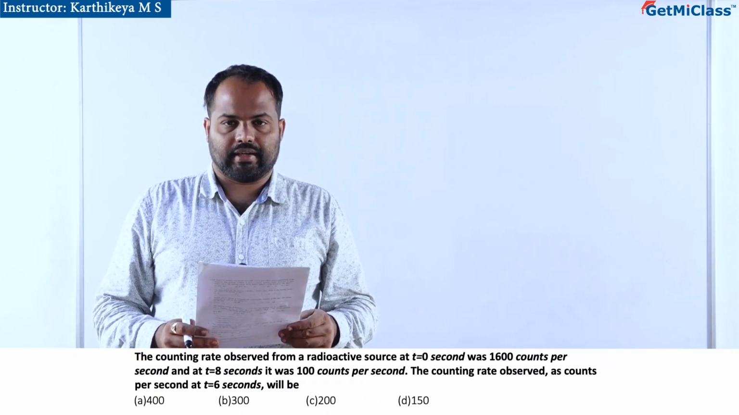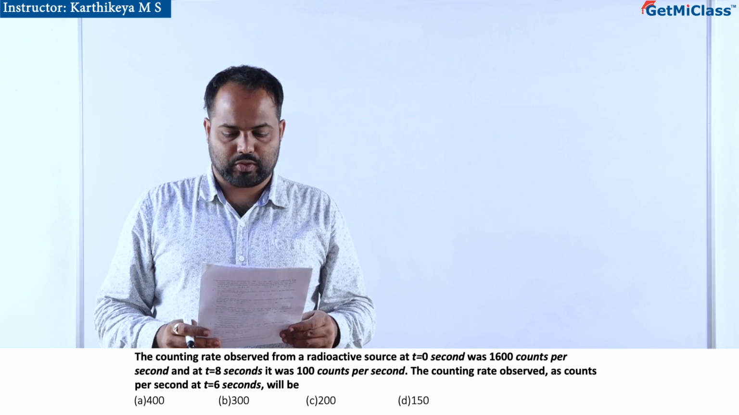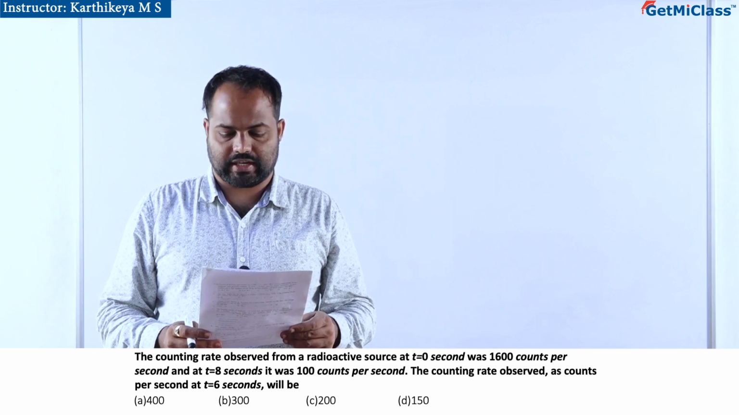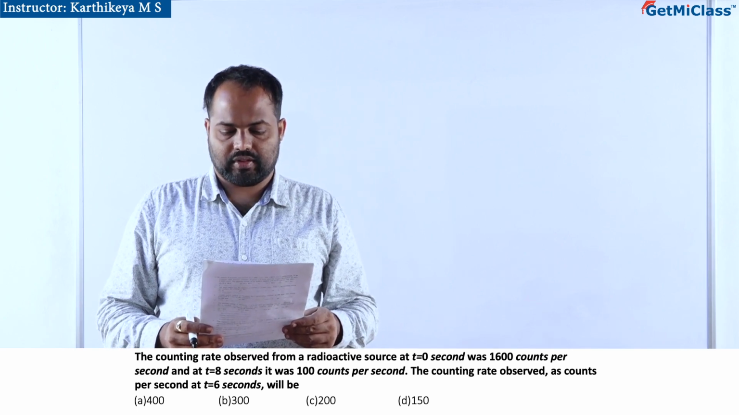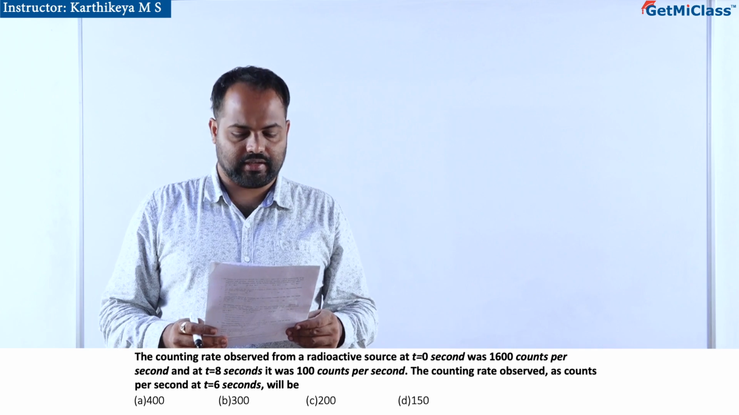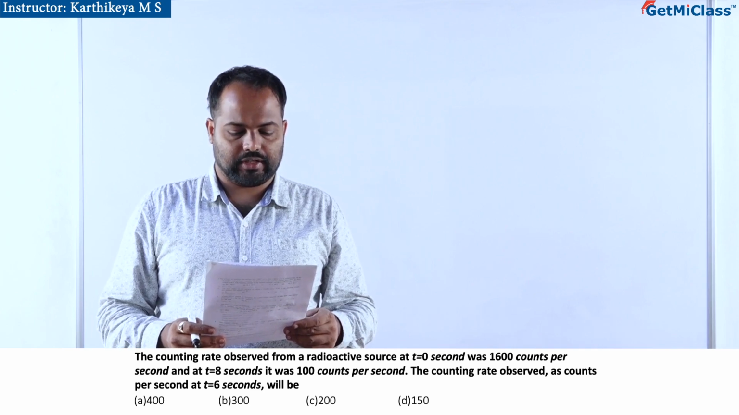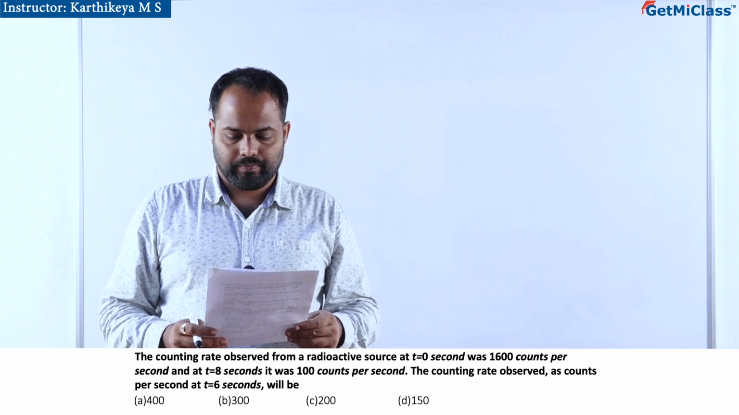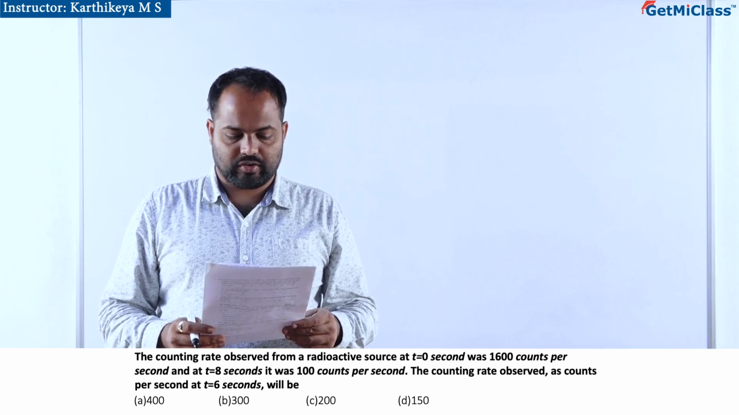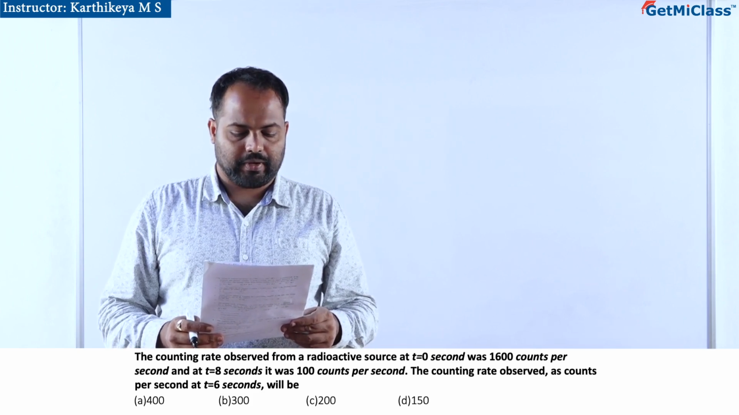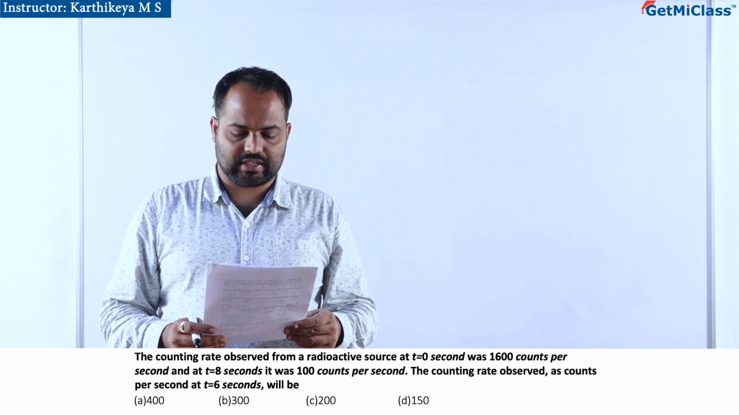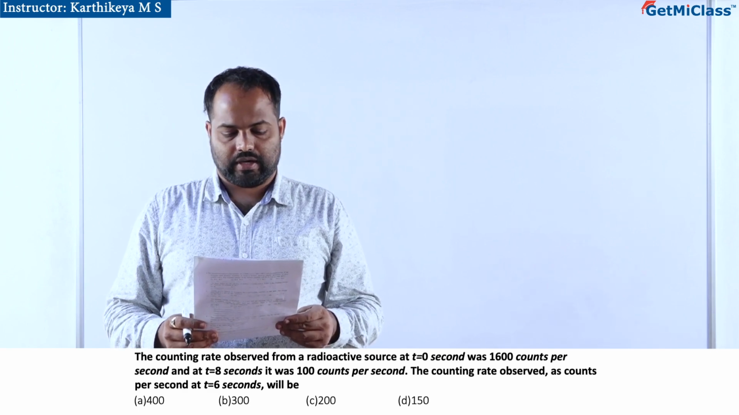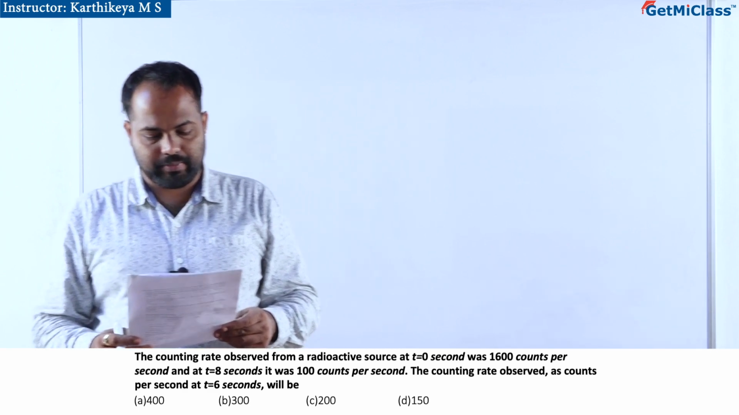The counting rate observed from a radioactive source at t equal to 0 seconds was 1600 counts per second, and at t equal to 8 seconds it was 100 counts per second. The counting rate observed, as counts per second, at t equal to 6 seconds will be?